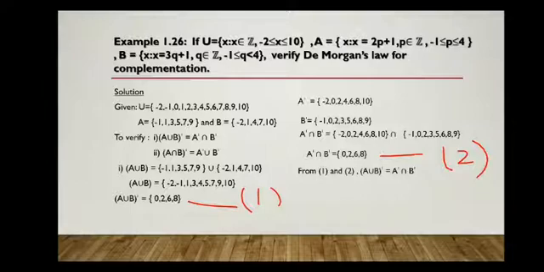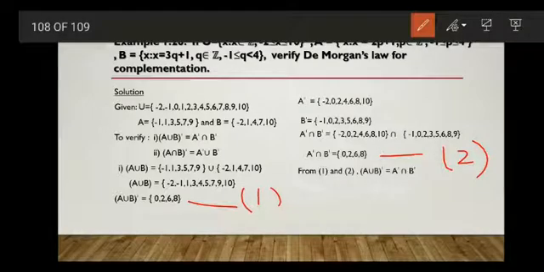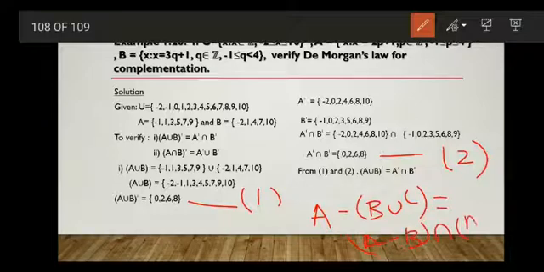So, in this video, we have seen what is De Morgan's law for set difference and De Morgan's law for complementation. For any three sets A, B and C, A difference (B union C) is equal to (A difference B) intersection (A difference C). And A difference (B intersection C) is equal to (A difference B) union (A difference C).